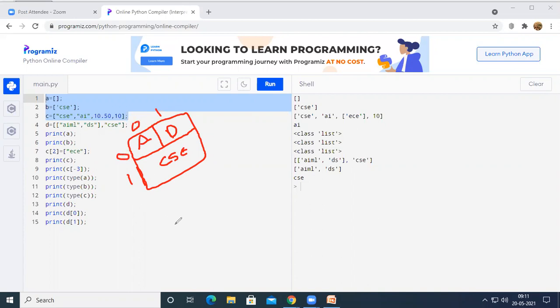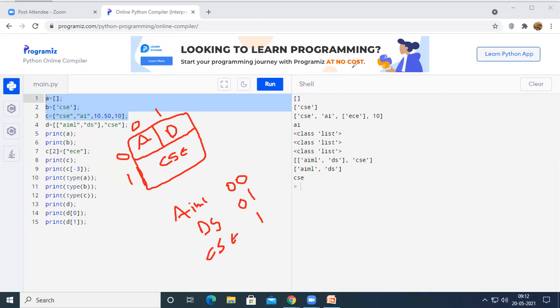If I want to print AIML, I need to provide row 0, column 0. If I want to print DS, I need to provide row 0, column 1. If I want to print CSC, that CSC does not belong to column 0 or column 1. It just belongs to row 1. So if you want to print CSC on the output screen, you can simply call D of 1.